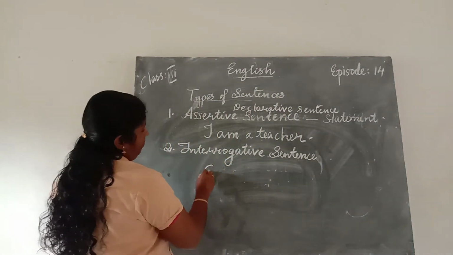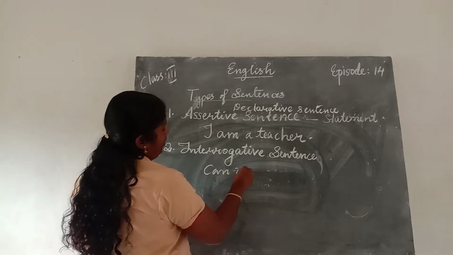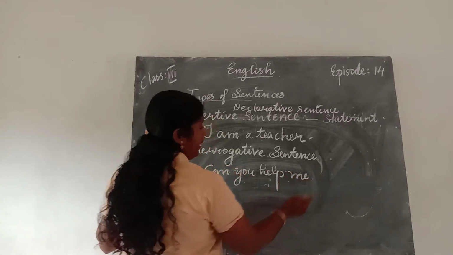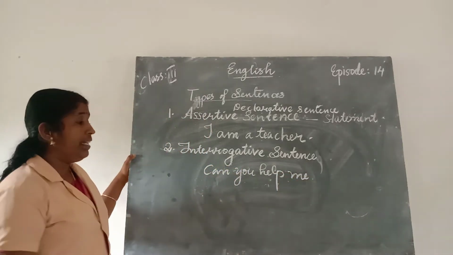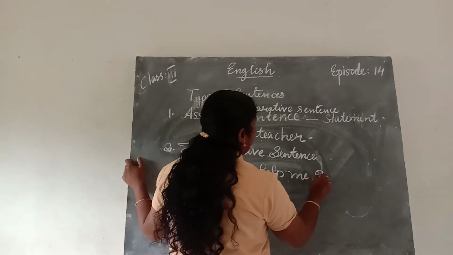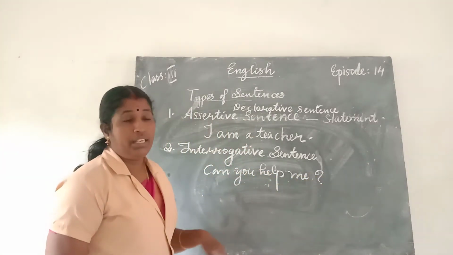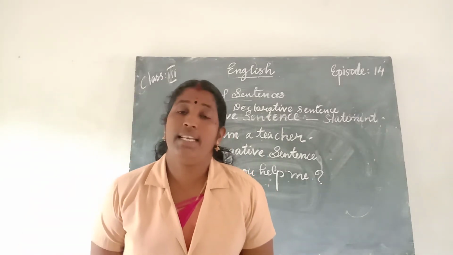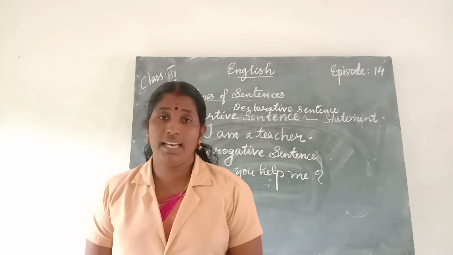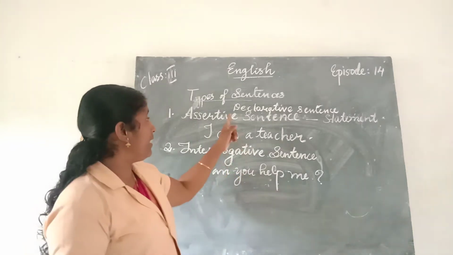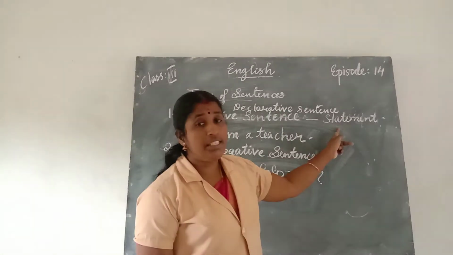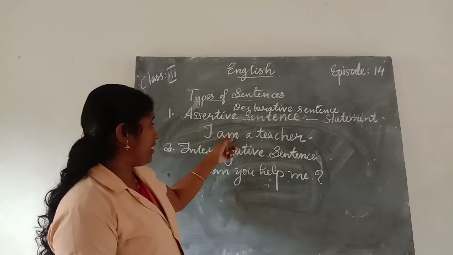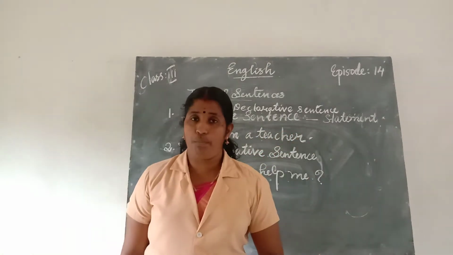Can you help me? It is a sentence, and what type of sentence is it? It is a question. Then it ends with a question mark. An interrogative sentence ends with a question mark. Is it clear? At first we studied the assertive sentence. It is a statement. An assertive sentence is also known as a declarative sentence, and whenever we write an assertive sentence, it ends with a full stop.